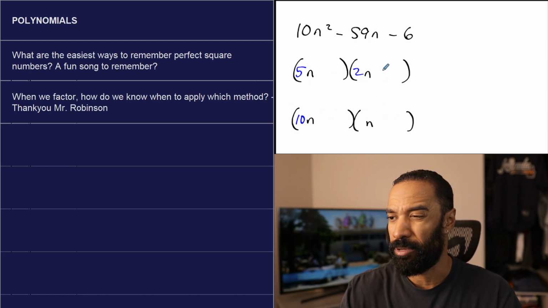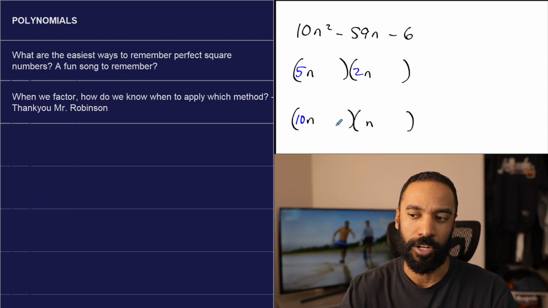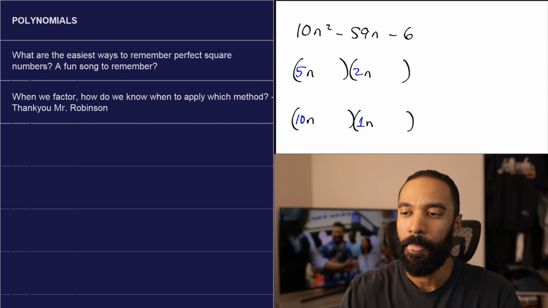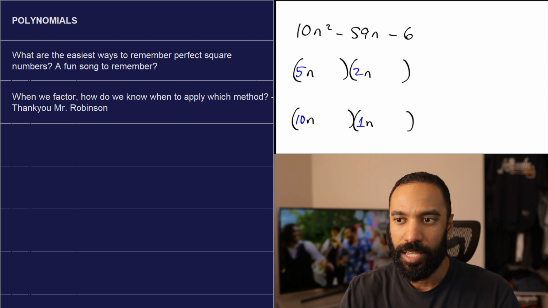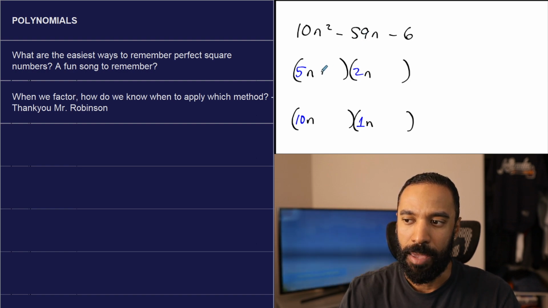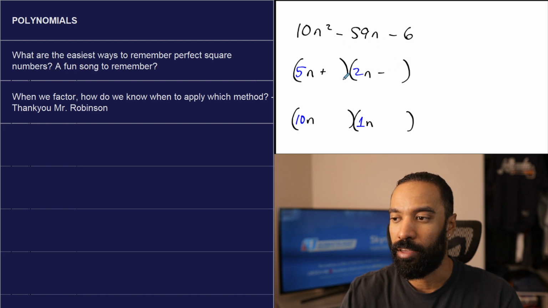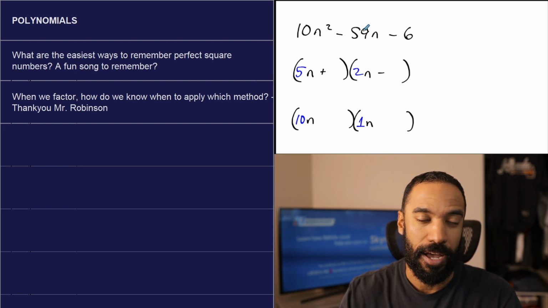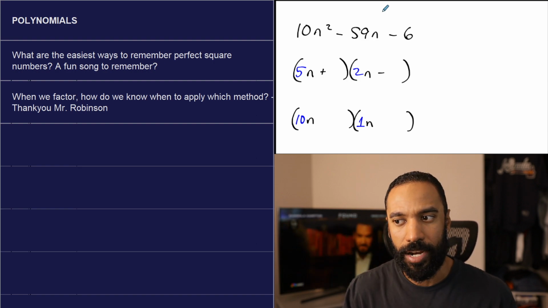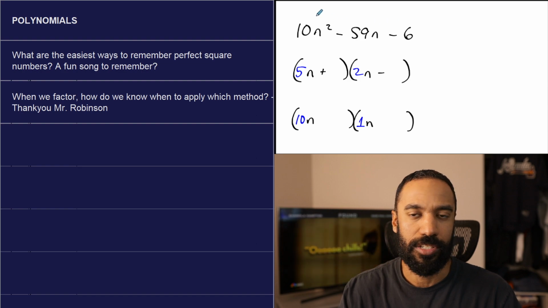I know which one I'm going to try with more because of how large 59 is. I definitely want to try with 10s first. But let's say that I didn't and I worked with the 5s anyway. When it comes to just testing things out, there's still that whole negative product: maybe a plus here, maybe a minus there, maybe I switch them around. But when I do my FOIL, I know that if I combine a positive 59, I switch it back. All this conversation is just strategy: FOIL this until it works, and choose numbers of 6 until this thing works.